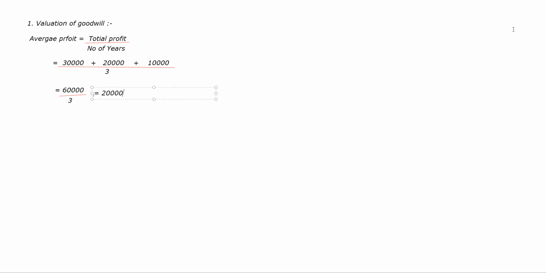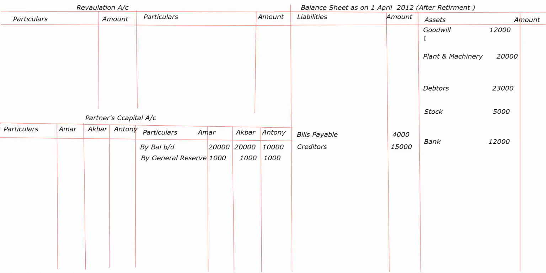Goodwill is to be written off means it should not come at all in the balance sheet. So I have erased it. Got it?